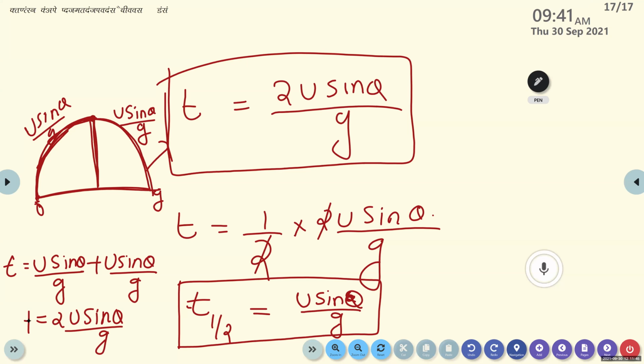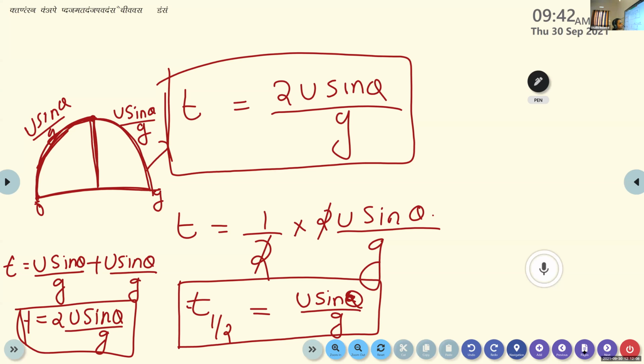So you must keep this point in your mind. The time taken to cover the entire path is given by t is equal to 2u sine theta by g. In order to cover half the distance, the time taken by the projectile is given by u sine theta by g.